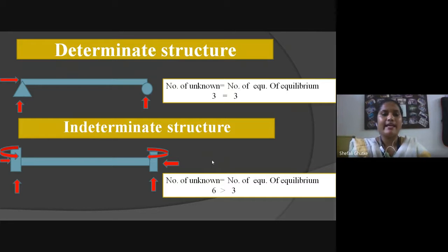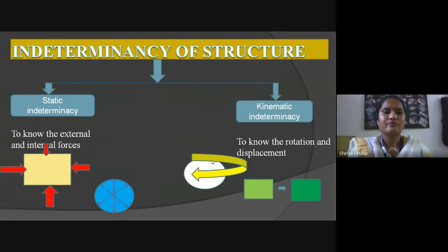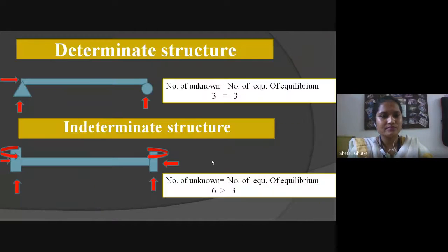Determinate structure and indeterminate structure. What is determinate and what is indeterminate? If the number of unknowns, or the total number of reactions, is equal to the number of equations of equilibrium, it is known as a determinate structure.